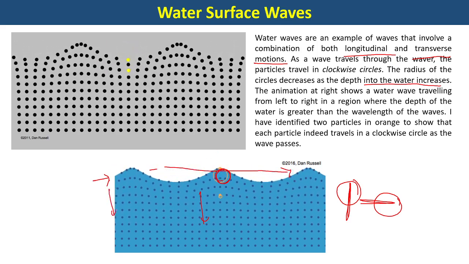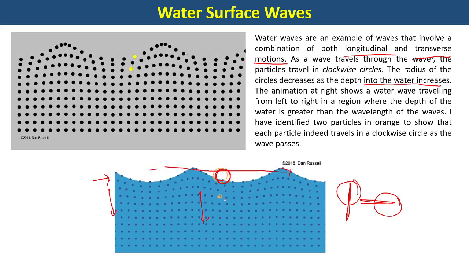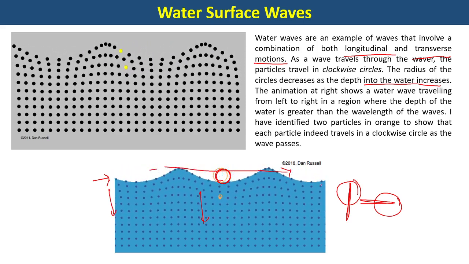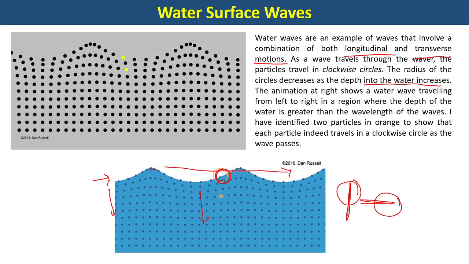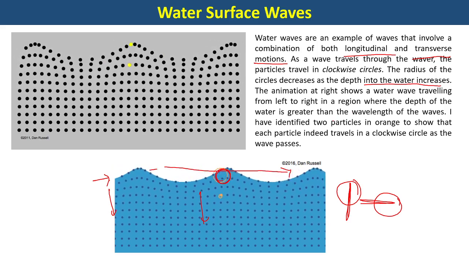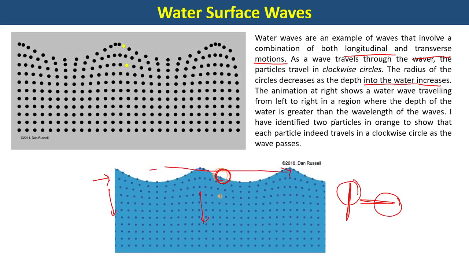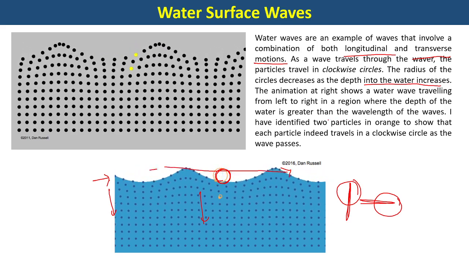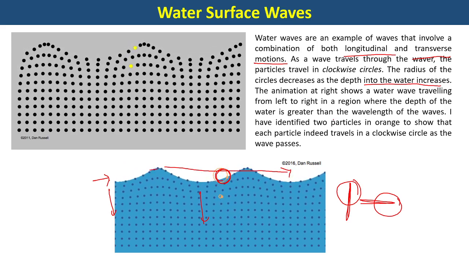As you go deeper and deeper into water, for example deep down in the ocean, hardly there will be any disturbance propagating through water. So these are more surface waves, and in this case the water molecules rotate clockwise in a circle, and that is the reason why we have both transverse and longitudinal patterns existing in water wave propagation.